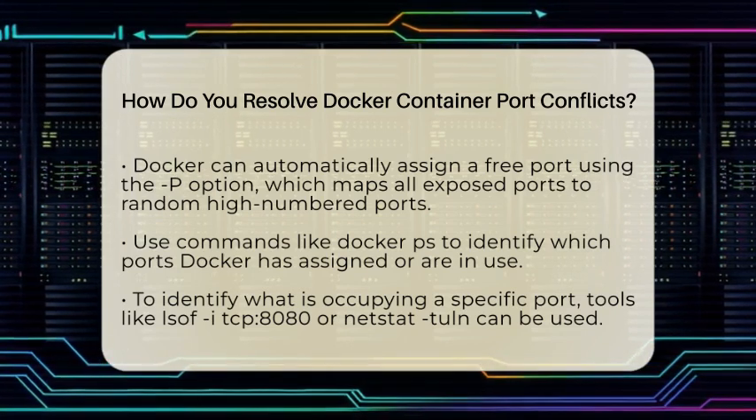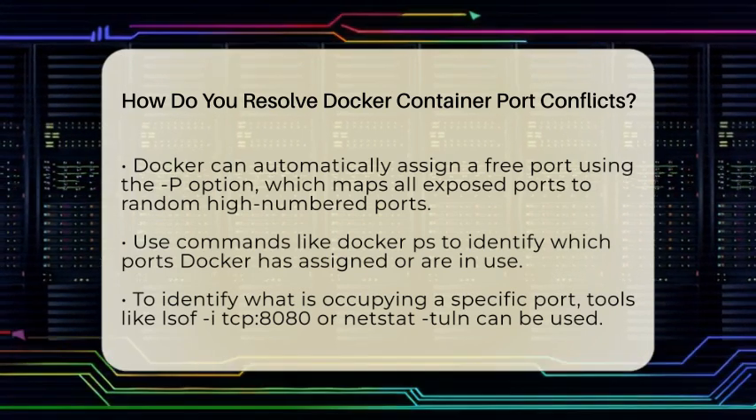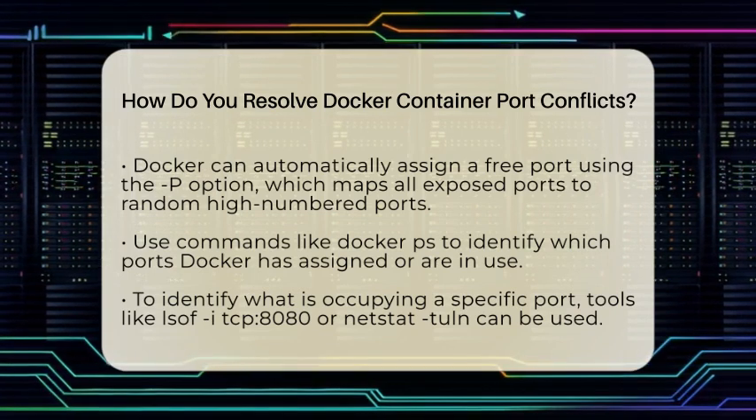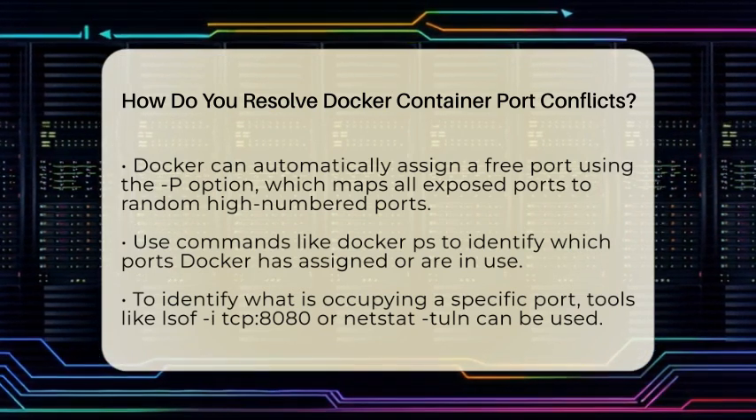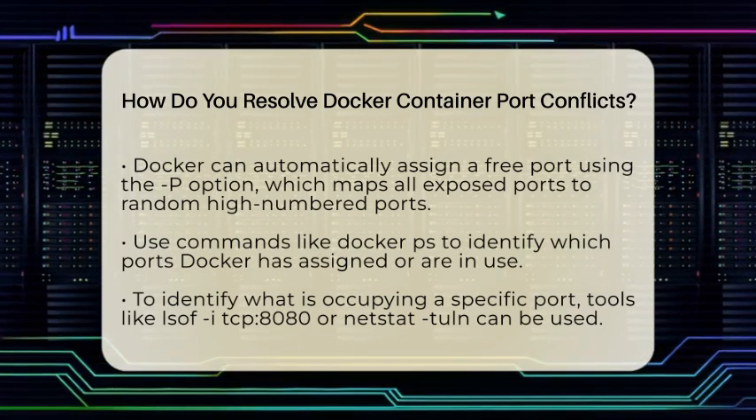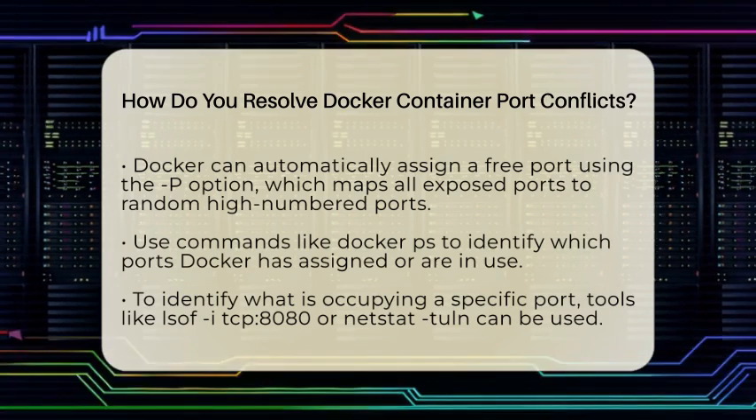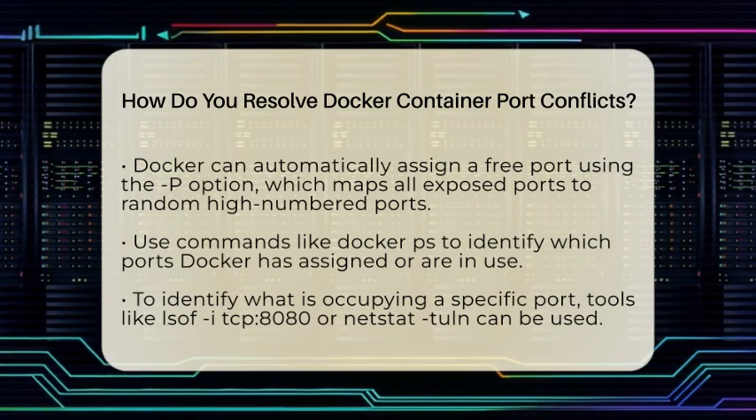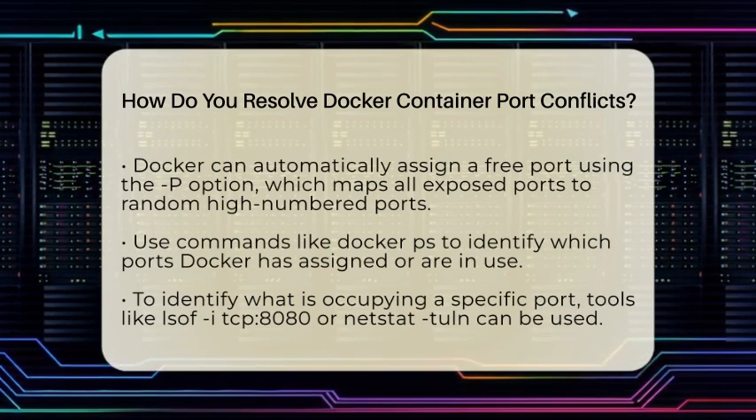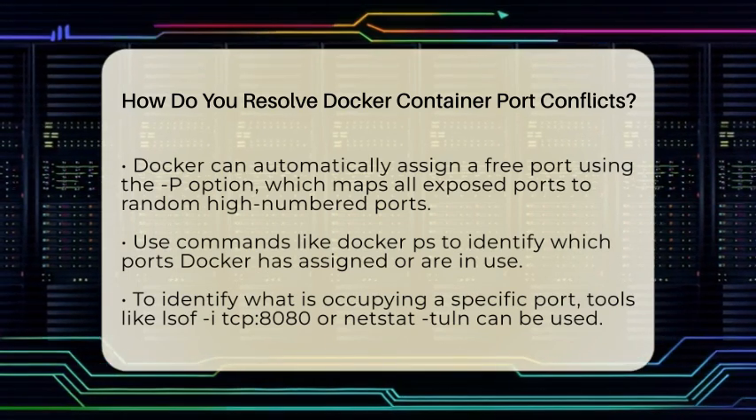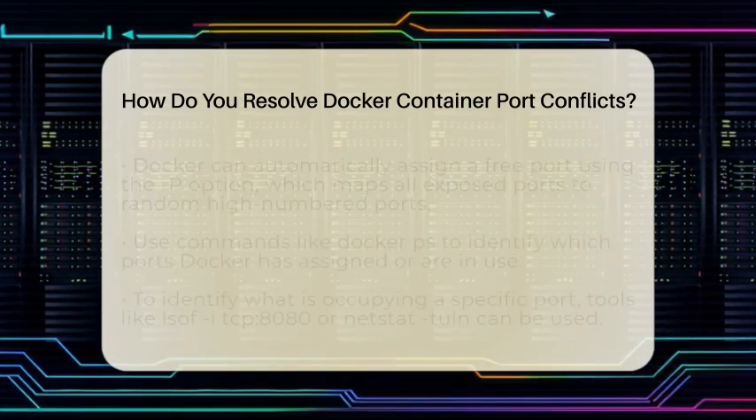Sometimes you need to see what's occupying a port. You can use tools like lsof -i :8080 or netstat -tuln to find out which process is using a specific port. If it's another container, you might want to stop it or change its port. If it's a different application, you can reconfigure it or shut it down to free up the port.